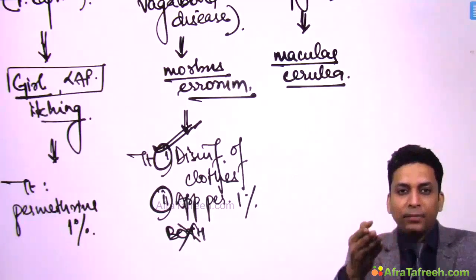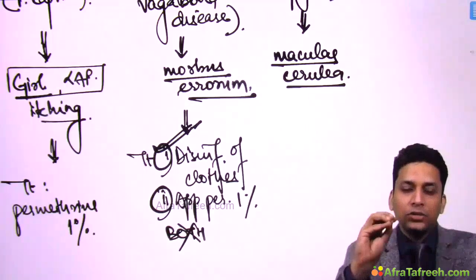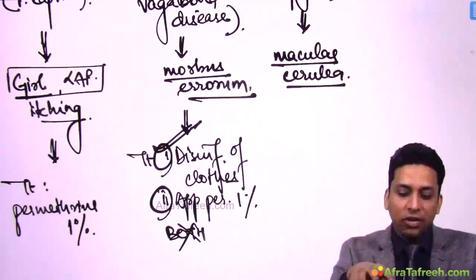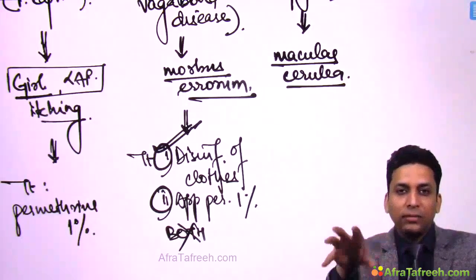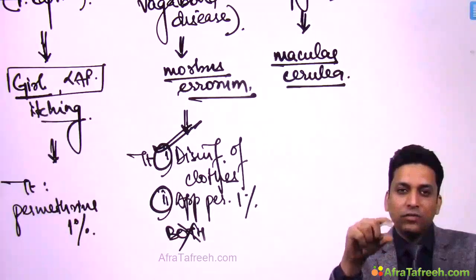Then why are we applying permethrin? We are applying permethrin to target only those lice which are still feeding over the body, which are very few lice. So, to target them, we apply permethrin, but the majority of them are in the creases of the clothes. So, that's why disinfection of clothes is most important.